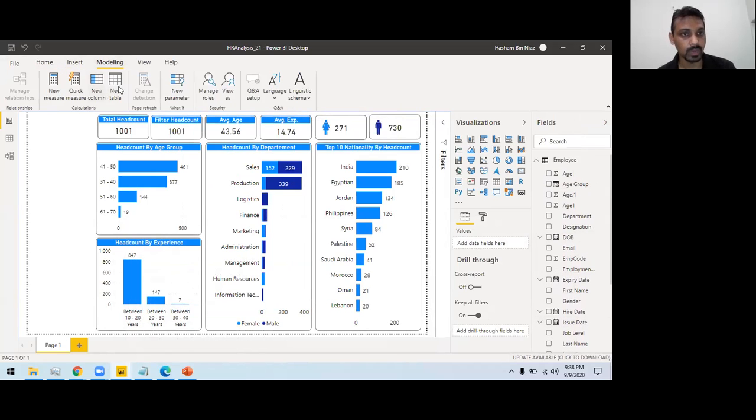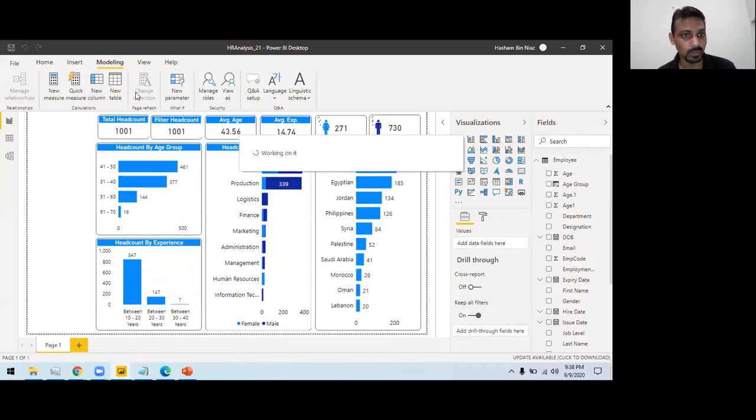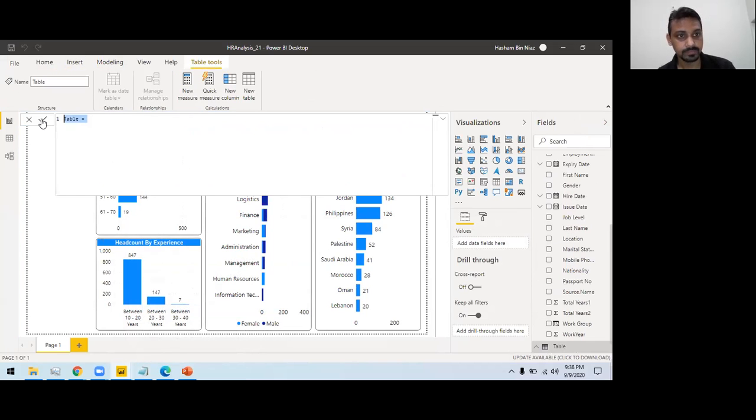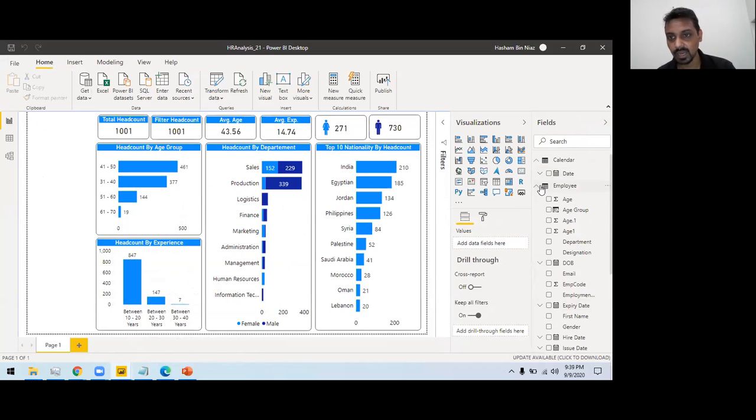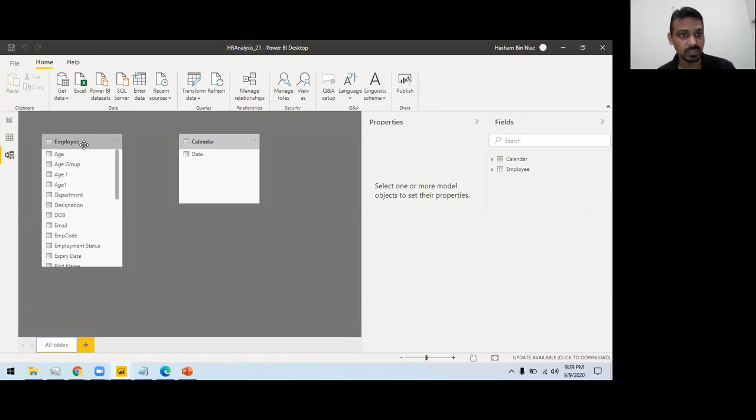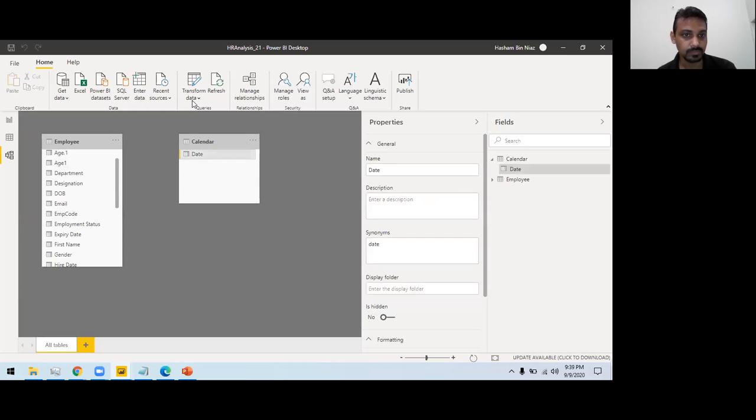So how I'm going to do it, I'm going to create a new table, and then I can simply copy this example, and let's say this is from 1980. So whatever employees are available here between this particular age. So we have this table available, and if we are going to link this table based on the hire date, I can define a relationship between those tables.